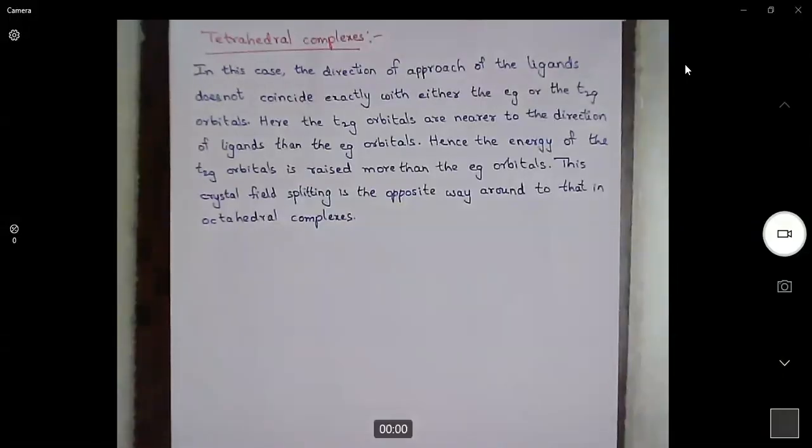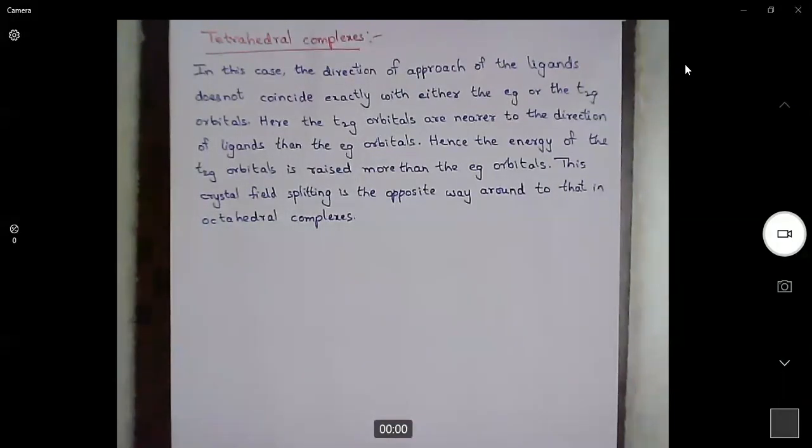So far, we have discussed crystal field splitting for octahedral complexes. Now we will discuss crystal field splitting for tetrahedral complexes. In the beginning itself, I have discussed the theory, then crystal field splitting, then there is a separate heading for octahedral complexes. If you are asked about octahedral complexes, write octahedral. If you are asked about tetrahedral complexes, write the theory, crystal field splitting, then tetrahedral complexes.